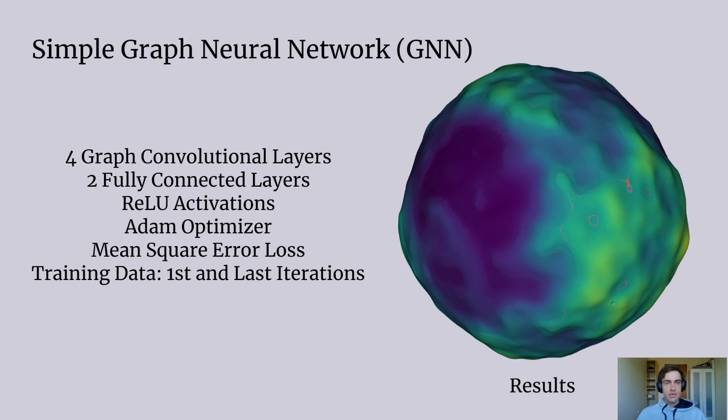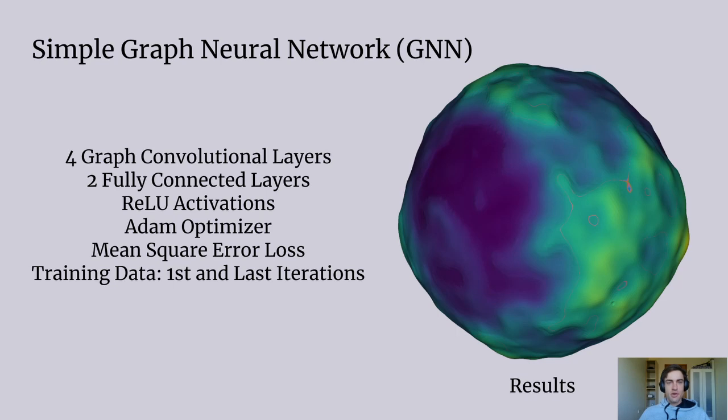Using the PyTorch Geometric library, I've also had a go at my own implementation of graph neural networks. To test it out, I only used the first and last GOSPL iterations as training data. The model uses 4 graph convolutions followed by 2 fully connected layers, with each hidden layer having a dimension of 128. Normalization was done similarly to my U-Net model. ReLU, Adam optimization, and mean square error were also used.